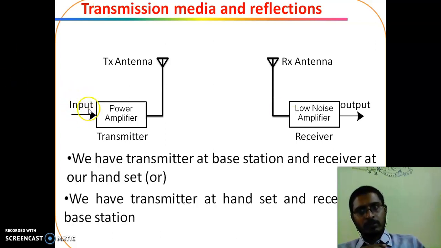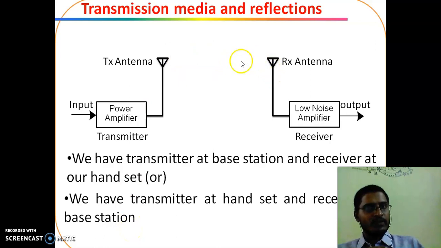Here we have the input signal, a transmitter, and this is a receiver. The input signal goes to the power amplifier and the transmitting antenna. The input signal is amplified in the power amplifier and given to the transmitting antenna, where it is radiated into free space. The signal transmitted will be received at the receiving antenna, given to the low noise amplifier, and then to the output. We have a transmitter at the base station and receiver at our handset, and vice versa.